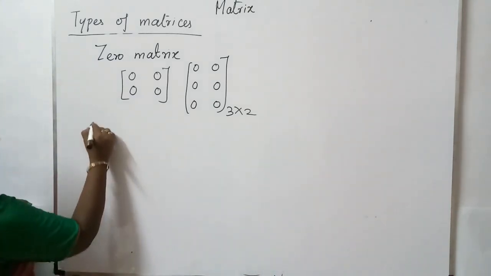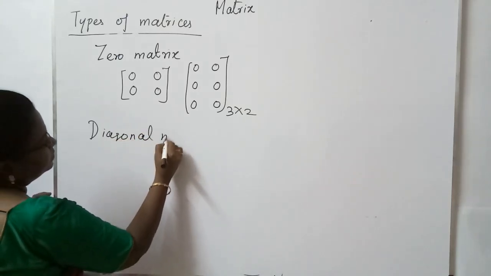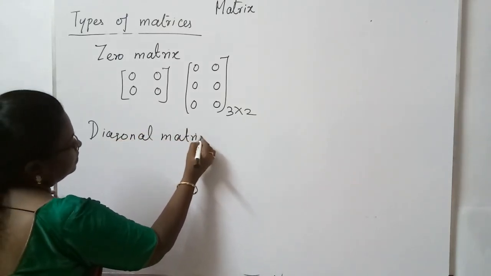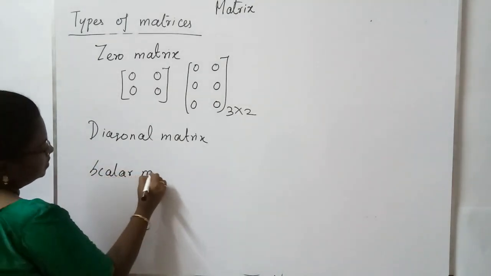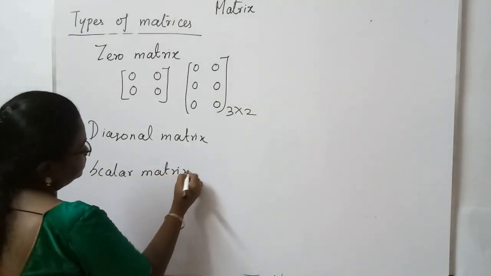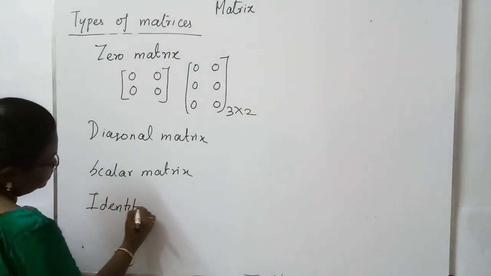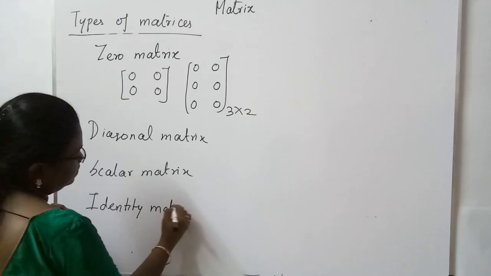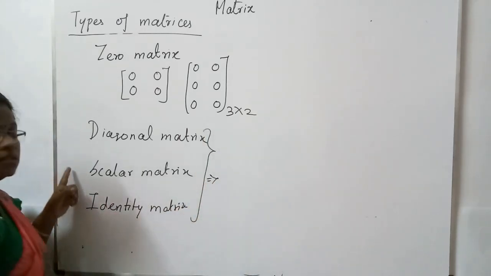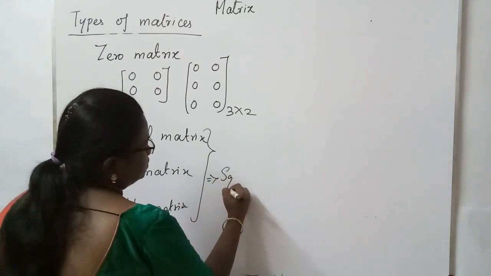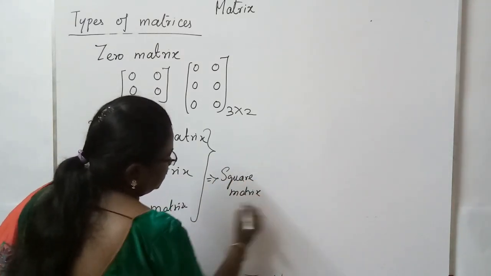But in the diagonal matrix, scalar matrix, and identity matrix, all these matrices should be square matrices.